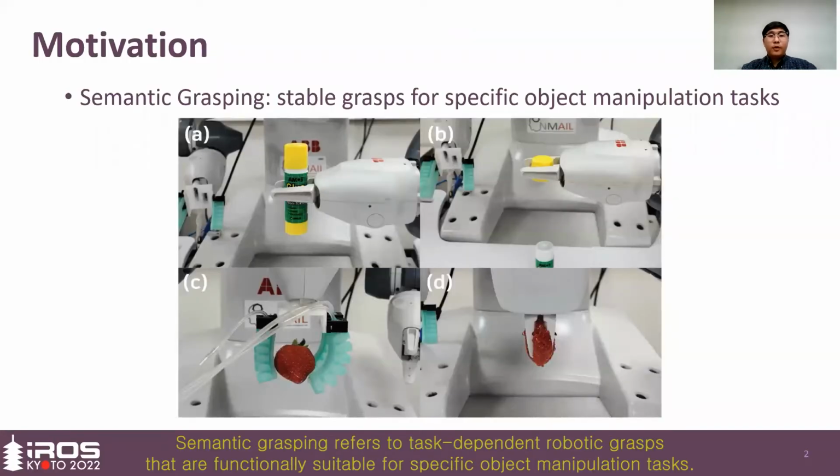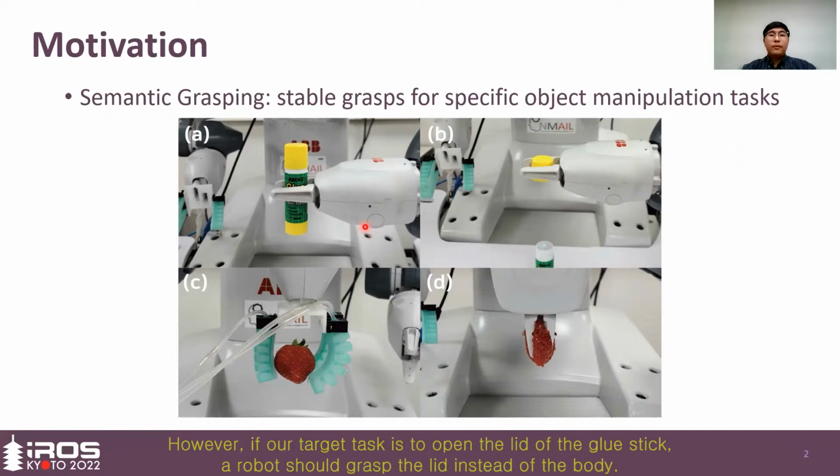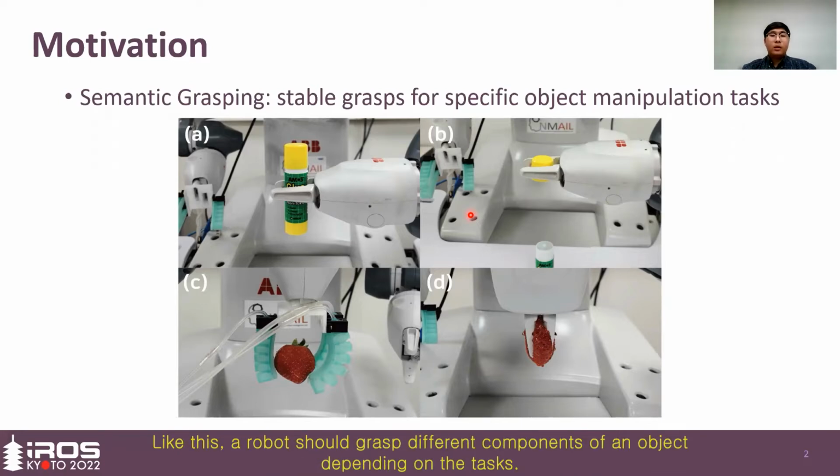Semantic grasping refers to task-dependent robotic grasps that are functionally suitable for specific object manipulation tasks. For example, when a robot lifts a glow stick, it is preferred to grasp the body of it. However, if our target task is to open the lid of the glow stick, a robot should grasp the lid instead of the body. Like this, a robot should grasp different components of an object depending on the tasks.